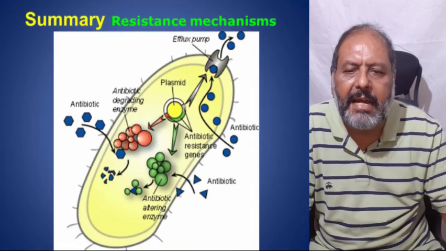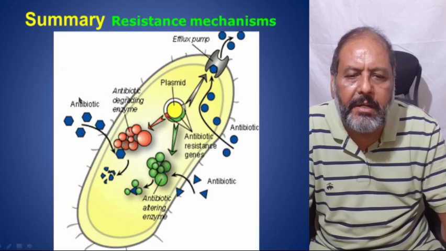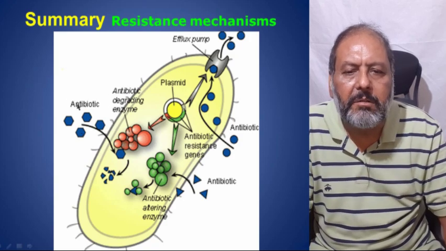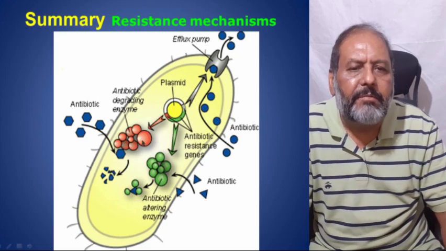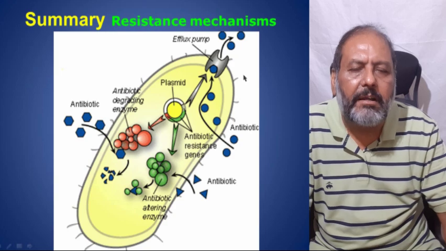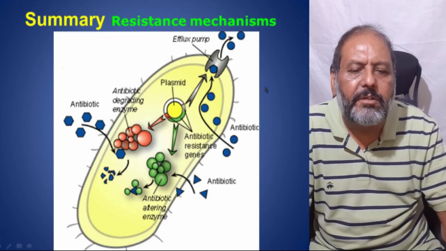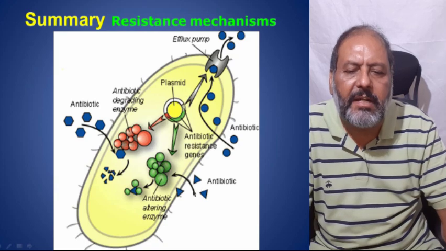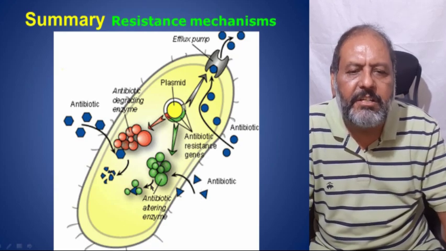Now, a summary of the resistance mechanisms, as I have told you, the different ways the antibiotic gets entered, that is being enzyme degraded, and that does not allow it. If they do get in, these are pumped out. Some do not even allow the entry of the antibiotic, or the antibiotic target is just changed.